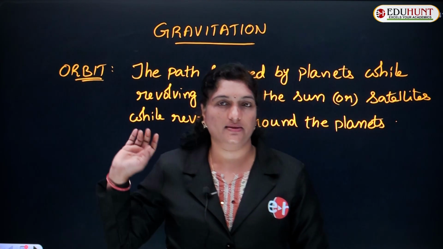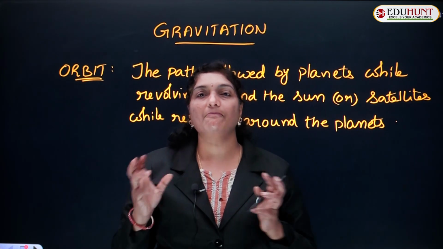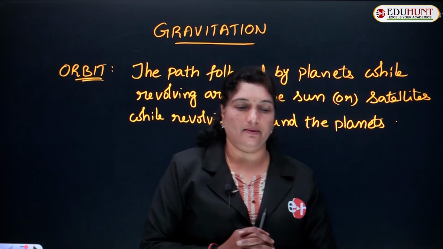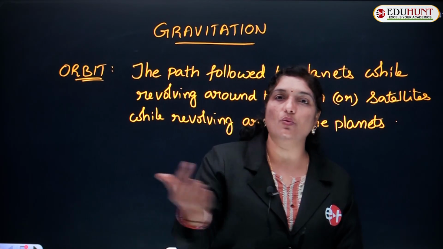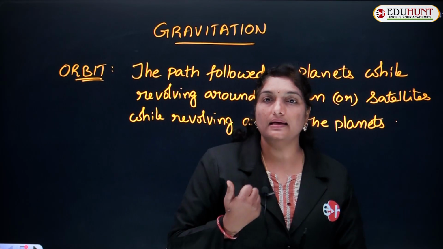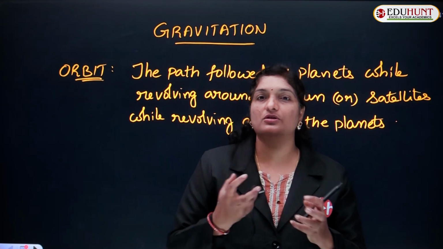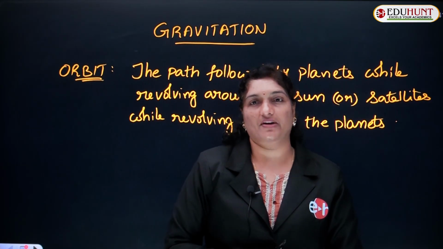According to Newton's first law, we know there must be some force of attraction between any two particles. So these planets and satellites can move around the sun or planets because of some force of attraction between these two, and this is governed by Newton's first law.